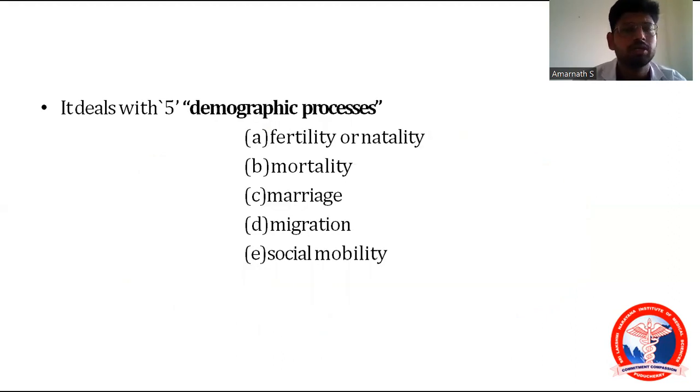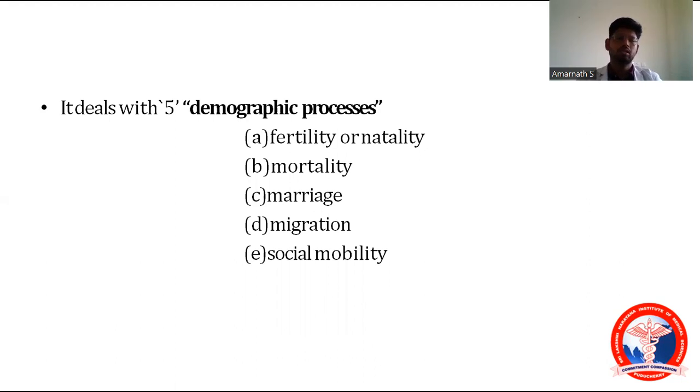Going on to the next one, that is demographic processes. There are 5 demographic processes: fertility, mortality, marriage, migration, and social mobility. What is fertility? You know about reproduction, that is fertility. And mortality is nothing but the death rate. Marriage. Migration is moving from one place to another place. What is social mobility?